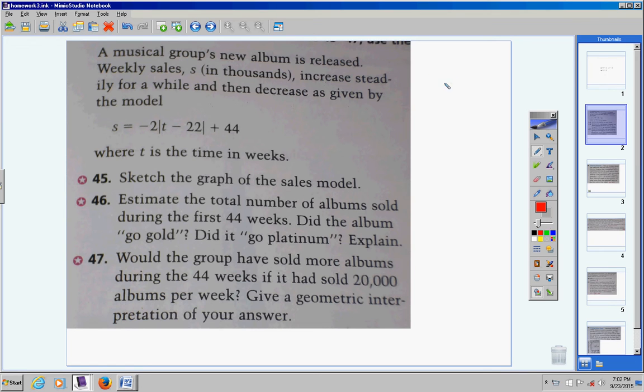When a new song comes out, it increases in popularity, then eventually tapers off and goes back down.